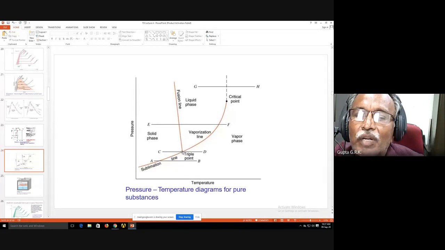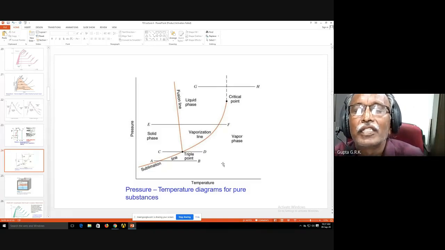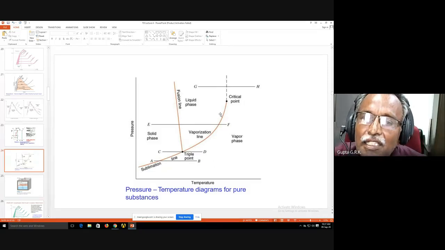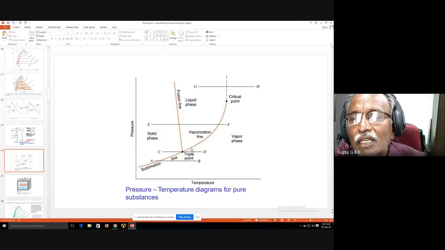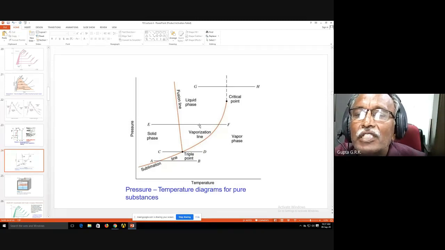it comes to this point, the fusion line and vaporization line are intersecting. All the three lines are intersecting here. This is called the triple point. Across each saturation line, two phases are in equilibrium. Across the sublimation line, solid and vapor phases are in equilibrium. Across the fusion line, solid and liquid phases are in equilibrium. And across the evaporation line or condensation line, liquid and vapor phases are in equilibrium.